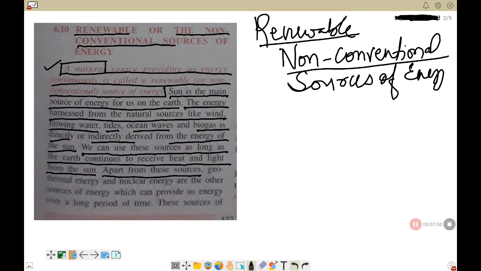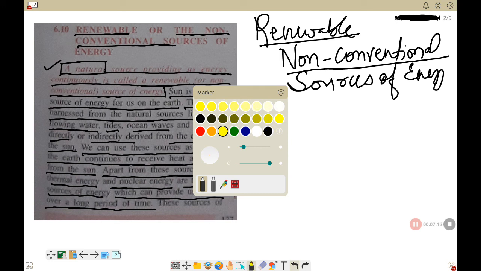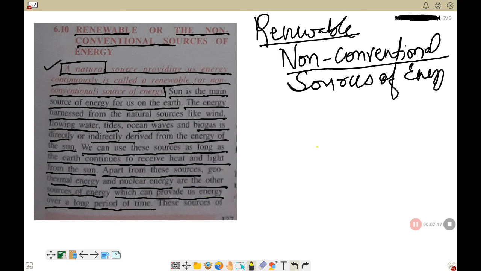Apart from these sources, geothermal energy and nuclear energy are the other sources of energy, which can provide us energy over a long period of time. Understand? So now let us try to find out what are the sources of energy which are renewable, means which can be used again and again.